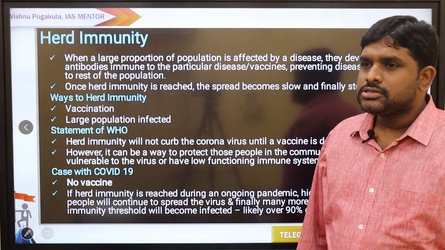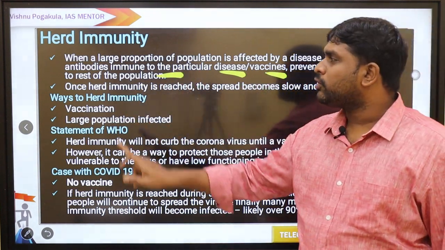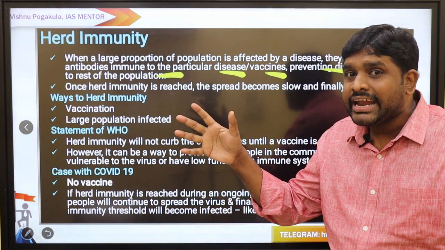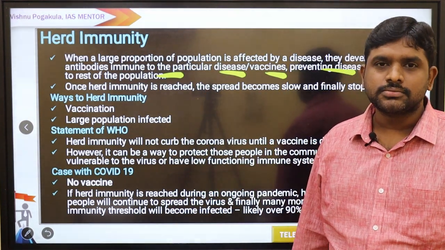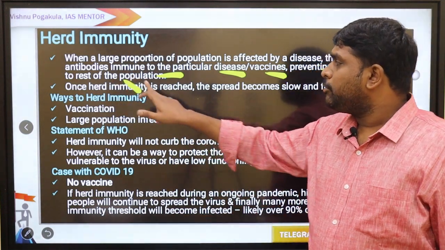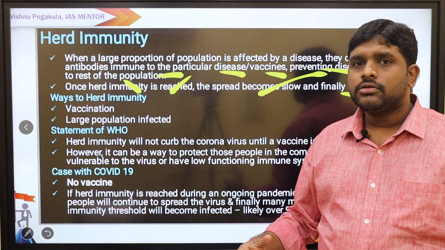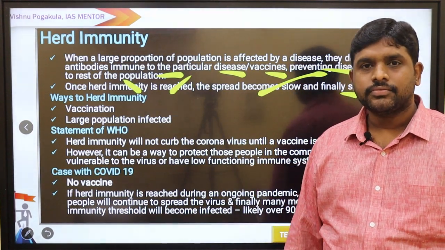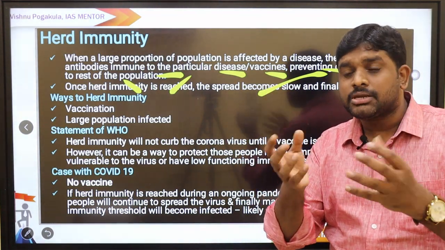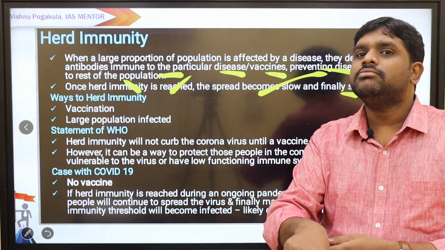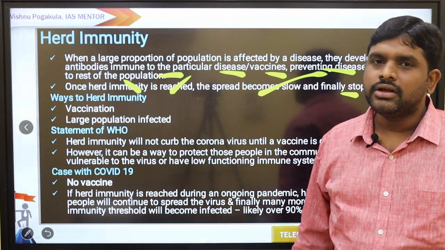They develop antibodies immune to the particular disease, preventing disease spread to the rest of the population when most of the people are getting affected. Why? Because it cannot spread, hence they themselves will generate the immune system. Once herd immunity is reached, the spread becomes slow and finally stops. Why? Because everyone has got it now. So the spread decreases, it stays within the population, hence the people start generating the immune system. But by that time, there might be some disaster. However, finally the immune system will work according to the concept of herd immunity.